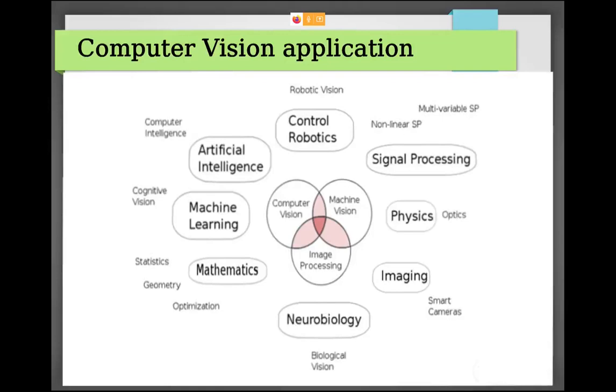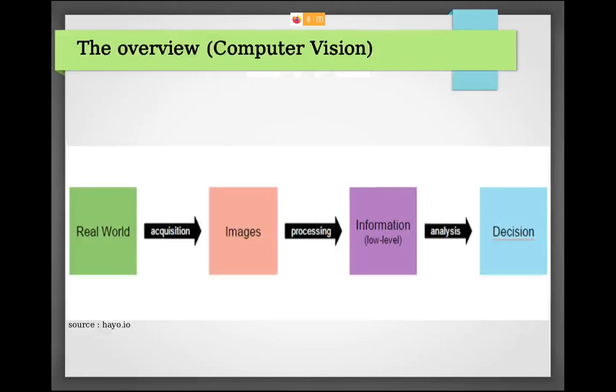Now I am going to tell you how computer vision works. Basically, we take an image from the real world, from a sensor, a camera, or a lidar, or any 3D sensor which can take an input, and then it is stored in any computer or storing device like a phone, a laptop, or a pen drive.